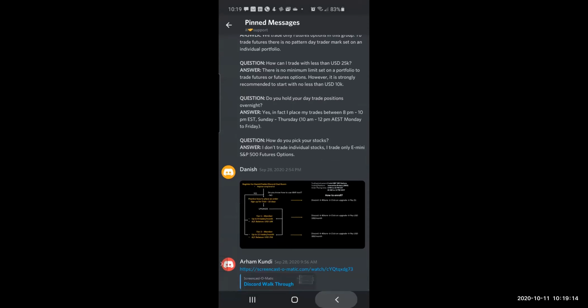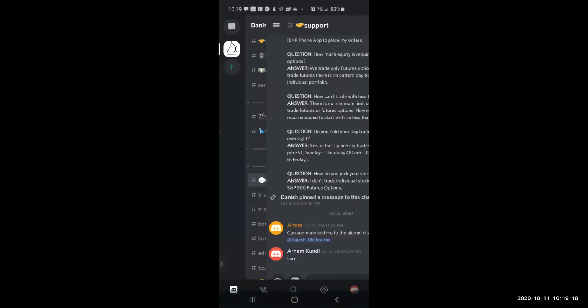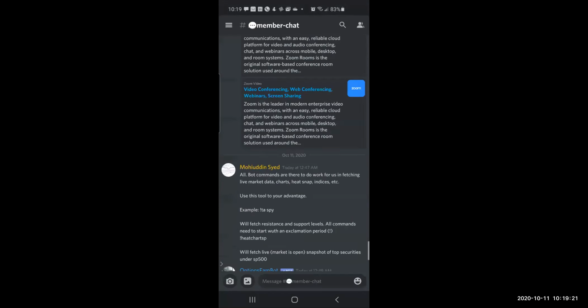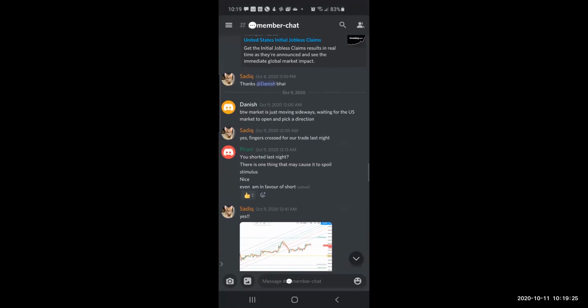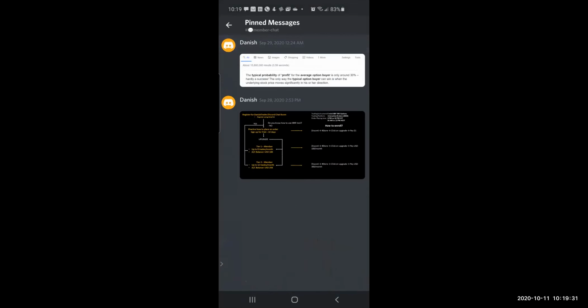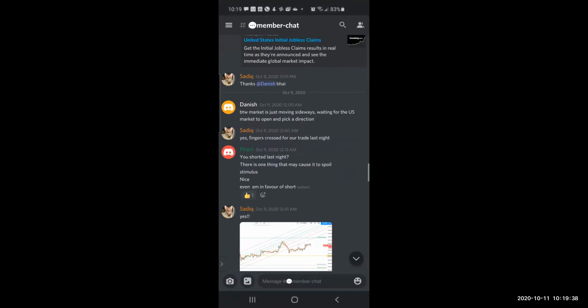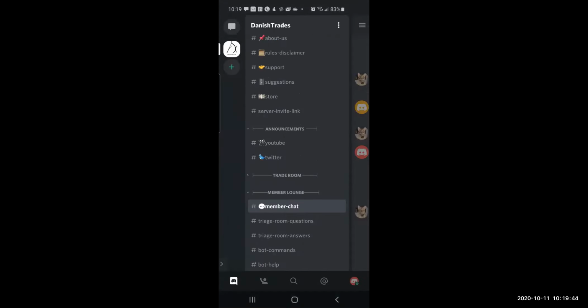So in any room, if there is any pin, members chat, the most commonly used room, that's equivalent of WhatsApp. You slide from right to left, it will show you these pins. And similarly, if you want to go to another room, you scroll from left to right to get the main menu.